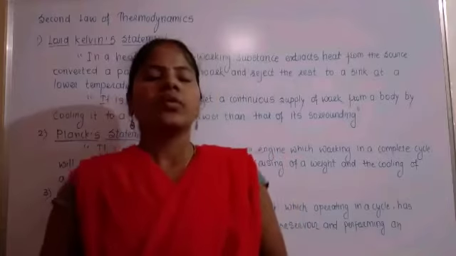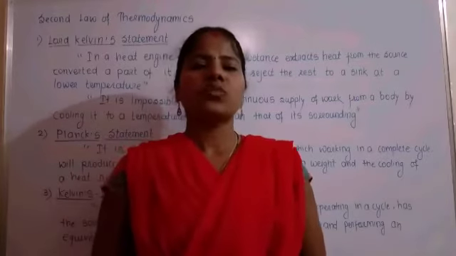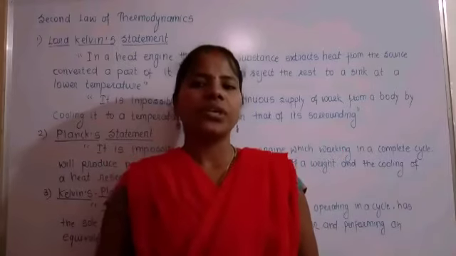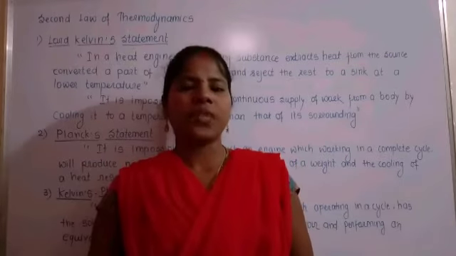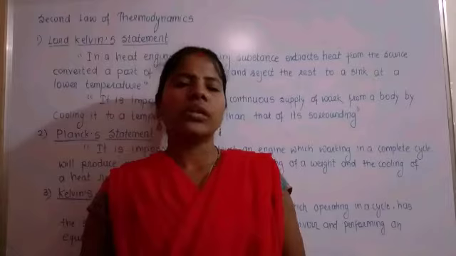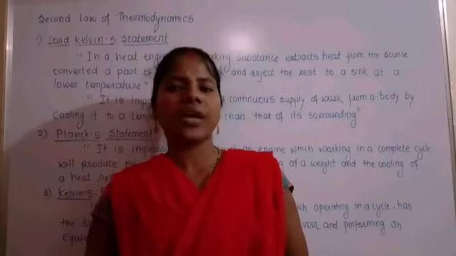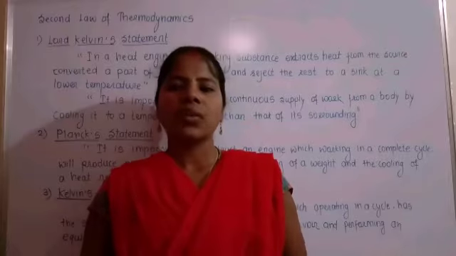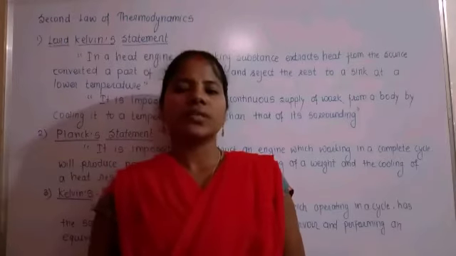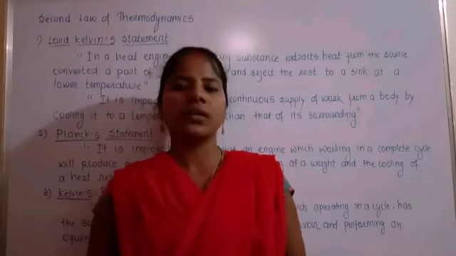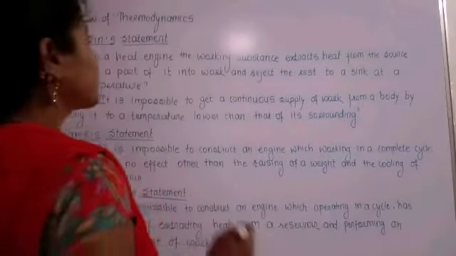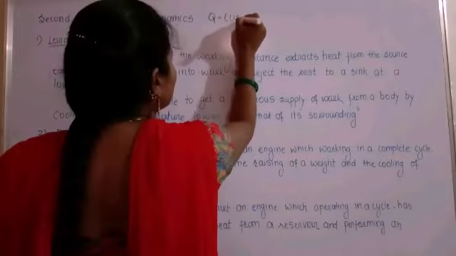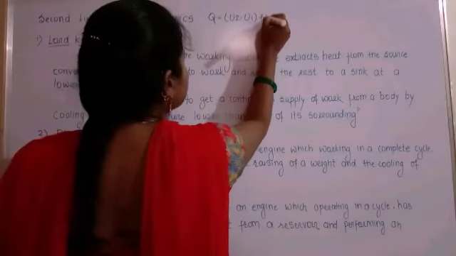We already know the statement of the first law of thermodynamics, that is, when a certain amount of heat Q is supplied to a system which does the external work W in passing from initial state 1 to the final state 2, the amount of heat is equal to the sum of the increase in the internal energy of the system and the external work done by the system. That is, the first law of thermodynamics is mathematically written as Q equals U2 minus U1 plus W.